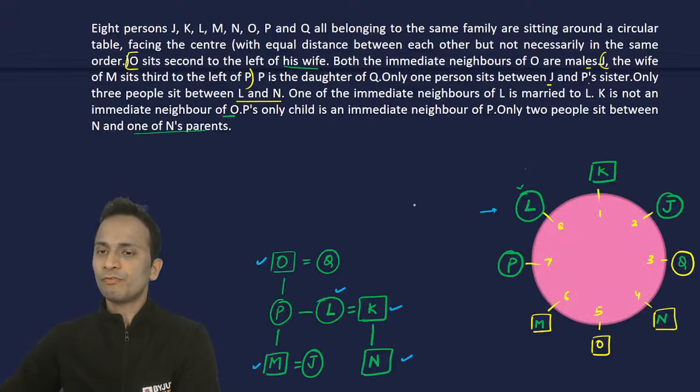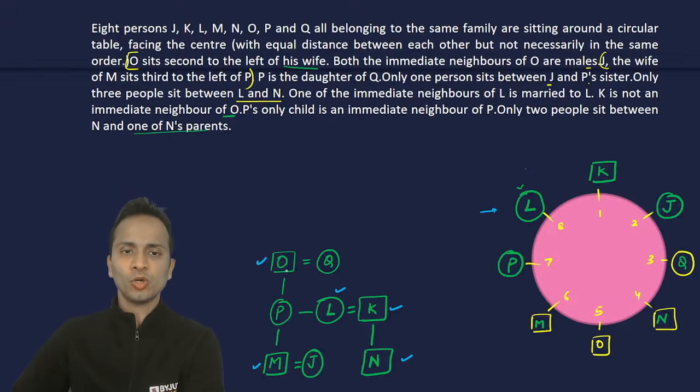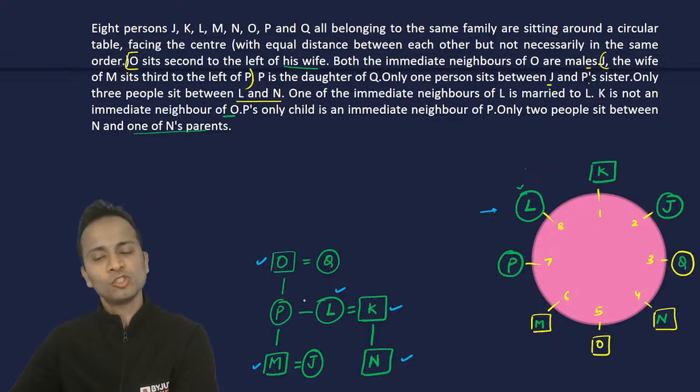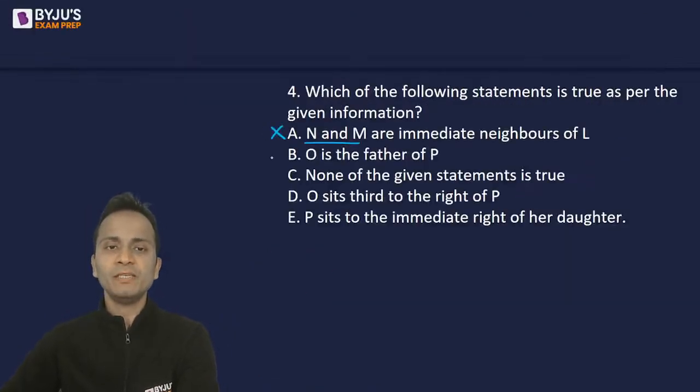O is the father of P. Look at this. O is the father of P. Yes, P's parents are O and Q, where O is husband and Q is wife. So definitely O is the father of P. This is correct. Let me check other options as well. None of the given statements is true.